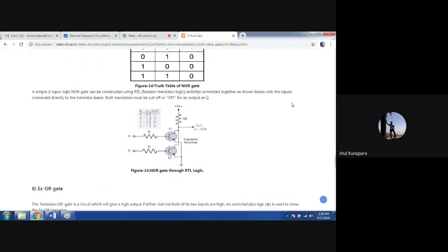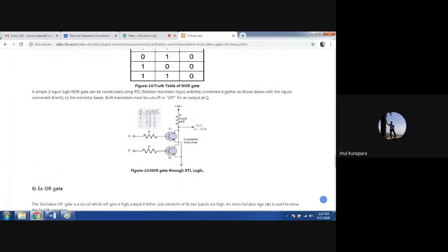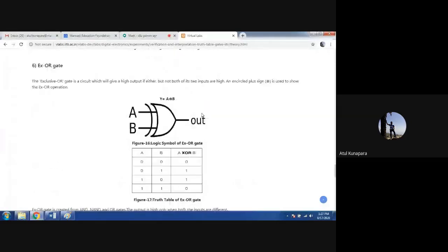Okay, here is the realization using resistor transistor logic. The only thing changed here is that your T1 and T2 will be in parallel. In the AND gate it was a series connection of T1 and T2, and here you can see there is a parallel connection of T1 and T2. So that will make the realization of your NOR gate. You can now understand it easily in the manner which we had discussed previously for other gates. Similar to that, we will be having the exclusive OR gate, or you can say the XOR gate.